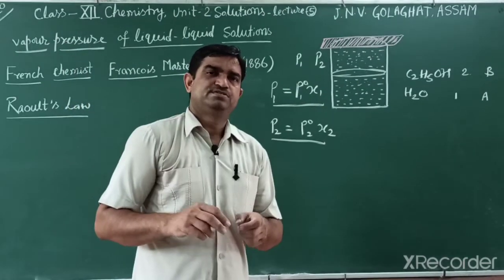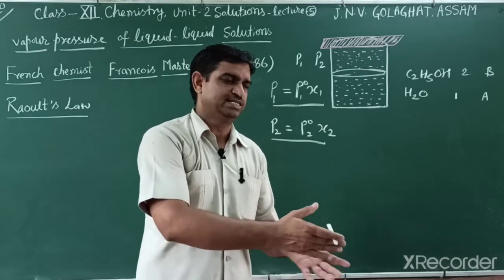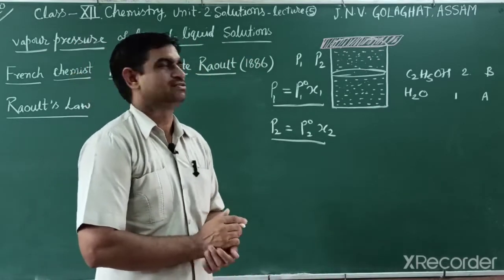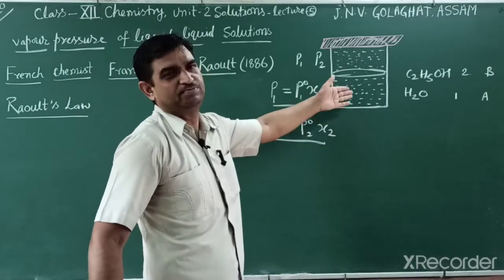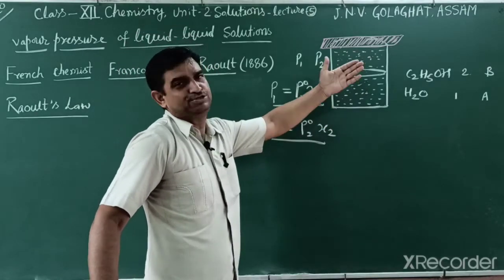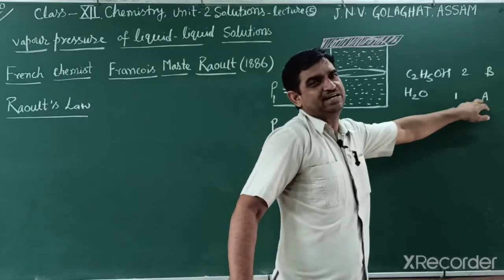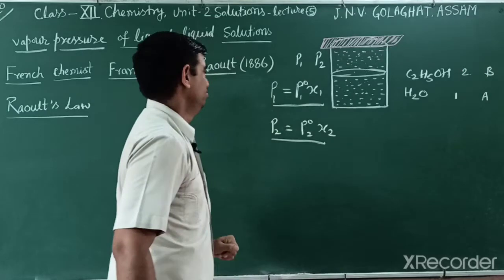The component 1 is generally known as the solvent, that is the major component, and the other component, the solute, is represented by 2. That is not fixed. You can represent any component, but generally component 1 is the solvent and 2 is the solute. We can also write A and B, where A means solvent and B is solute.